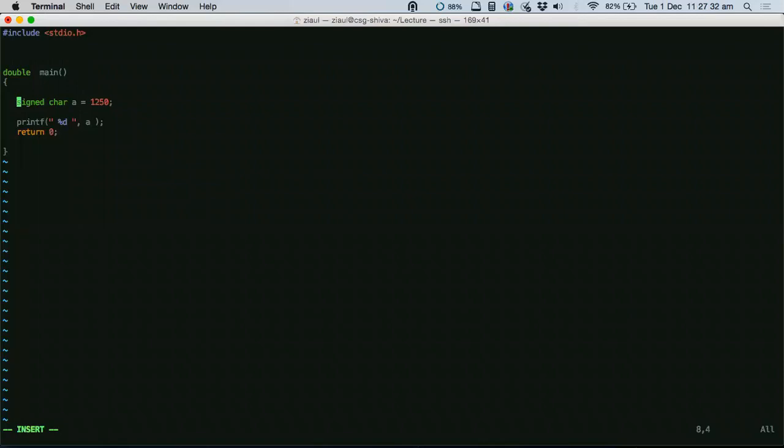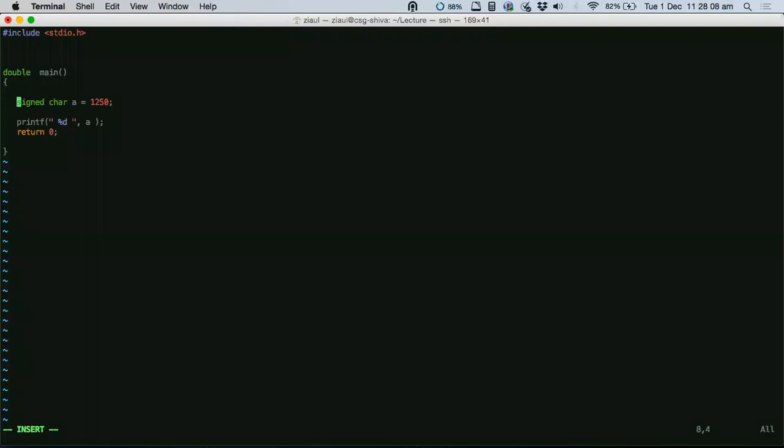This thing that happened just now, where some bits fell off from your storage area, is called truncation. Your number got truncated, and the truncated value is the remainder, or taking a mod with the biggest number that you can represent in that storage space. I have explained a very, very crucial concept called truncation. Did you understand this concept?